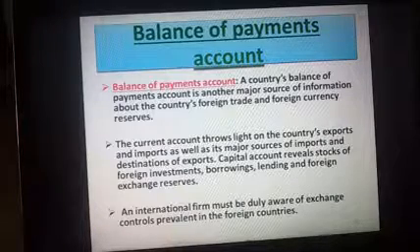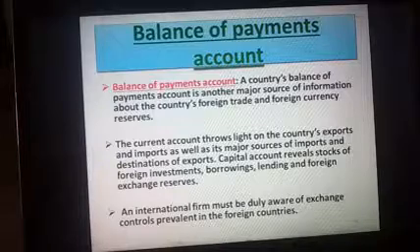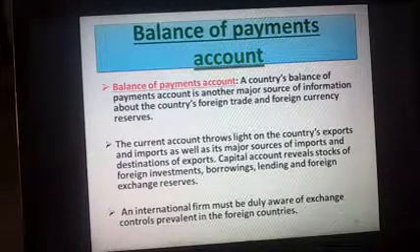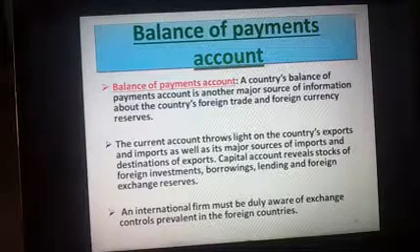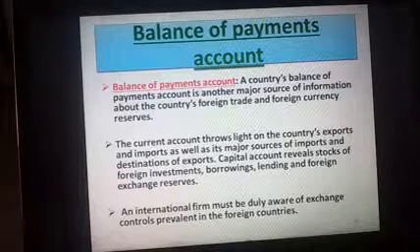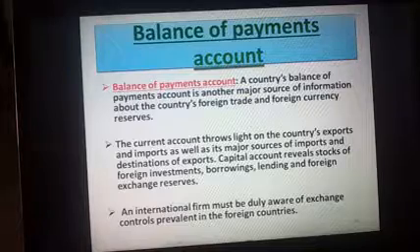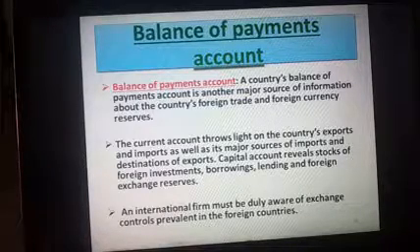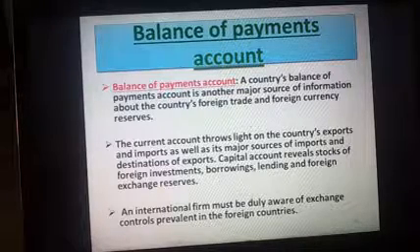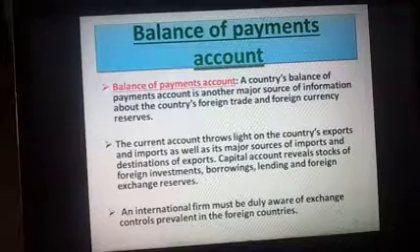We have the BOP payments, very important one, that is called the balance of payments account. We have the country's balance of payments account, which is the major source of information about the country's foreign trade and the foreign currency reserves. So these are the important ones. You have the current account that throws light on the country's exports and the imports, as well as its major sources of imports and destinations of exports. These two are very important for your BOP payments. You have the capital account, which reveals the stock of foreign investments, and you have the borrowings. Then you have the lendings and the foreign exchange reserves. An international firm must be duly aware of exchange controls prevalent in the foreign countries.